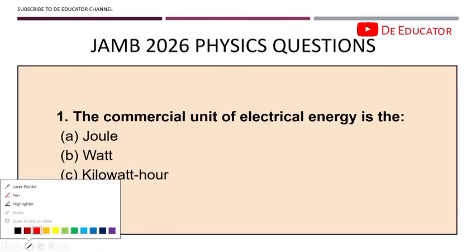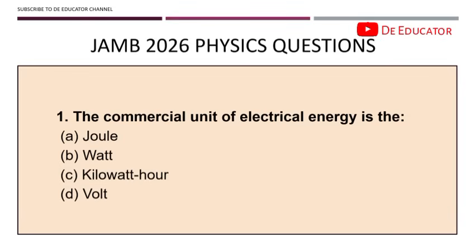The commercial unit of electrical energy. This question is a very simple one. The answer is kilowatts per hour. The electrical energy used in homes, your prepaid meter at home, is measured in kilowatts per hour, because it represents power times the time. That's the energy. The power is in kilowatts and the time is in hours. For those of you who use prepaid meters in your house, this is how they charge and set their bills. So just take note of this question.